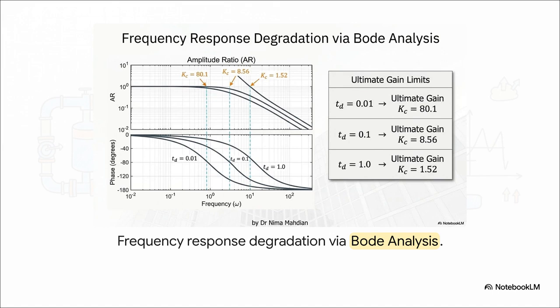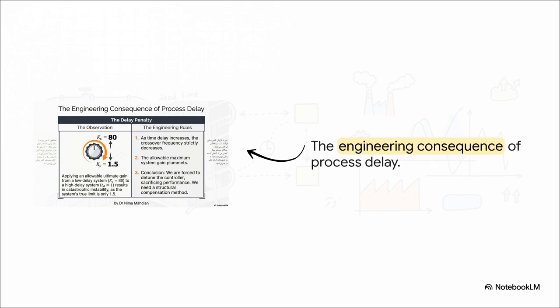Also, notice the phase chart at the bottom. The phase angle degrades massively as delay increases, basically plunging the entire system straight toward instability. Slide 6. This brings us to the real engineering consequence of process delay. The graphic here heavily contrasts our limits, having a dial cranked all the way up to a high gain versus being choked down to near 0. Applying a massive gain to a system with high delay results in catastrophic instability.